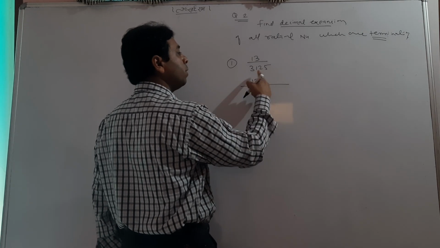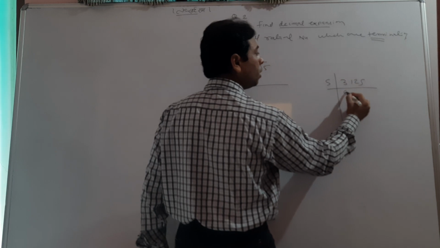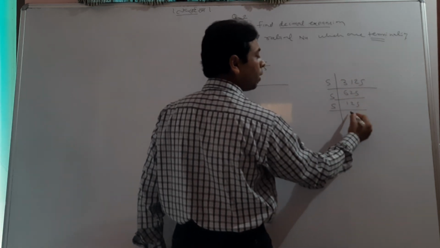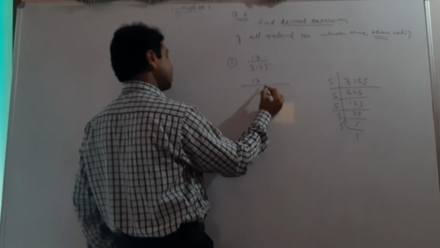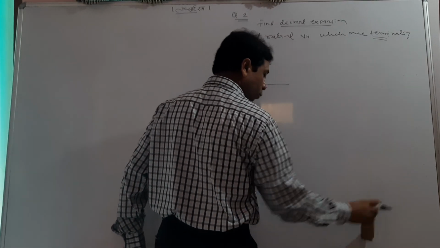13 upon 3125, first 3125 will be factorized in the rough section. Remember that we have already done all this: 625, 125, 25, 5 and 1. What? 5 to the power 5 is coming. So student, till now you have got that. What do we have to find out?